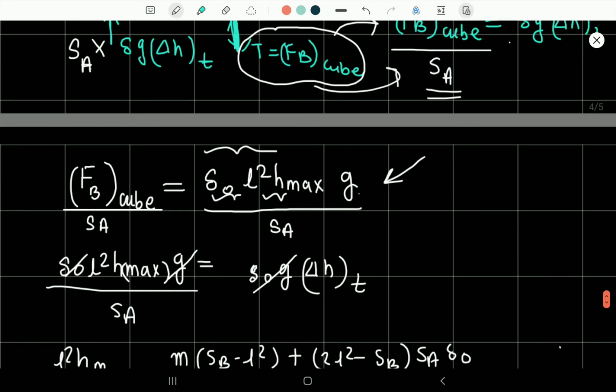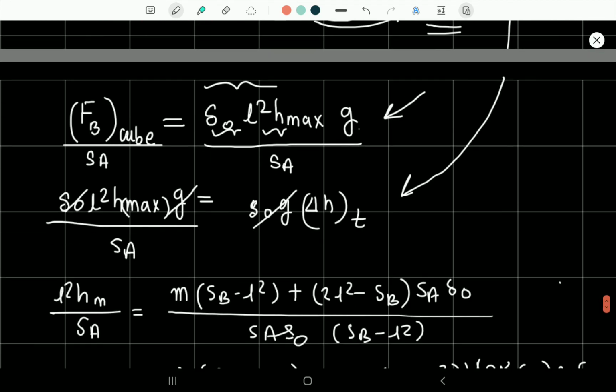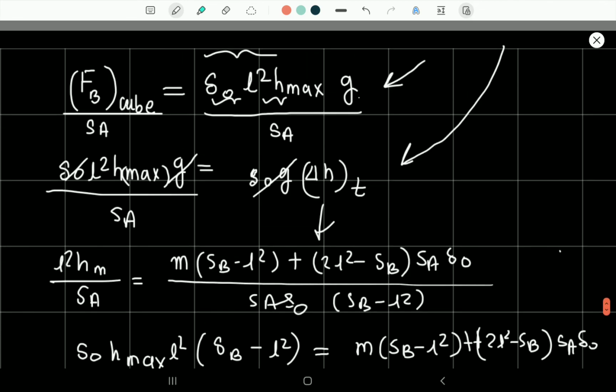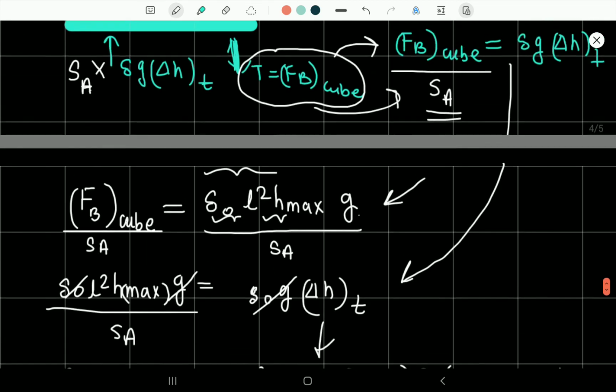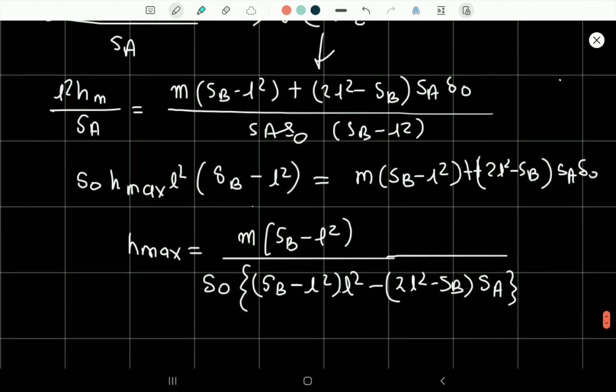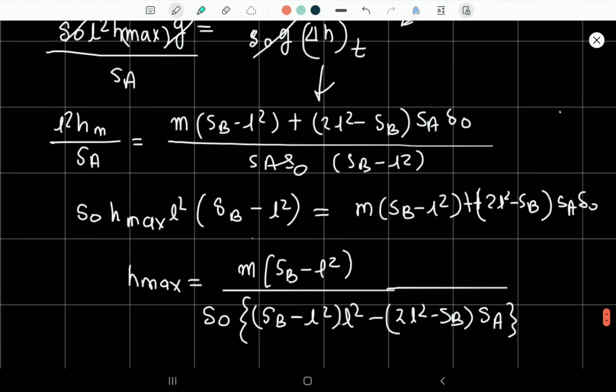From this equation we can say that rho naught g would get cancelled, and L square h max by SA would be equal to delta h. Now I don't think any term is missing here. Okay, no term is missing, so rho naught g would be cancelled, and equating these terms we will say that h max is equal to m into SB minus L square plus 2L square minus SB into SA rho naught, and rho naught h max L square.